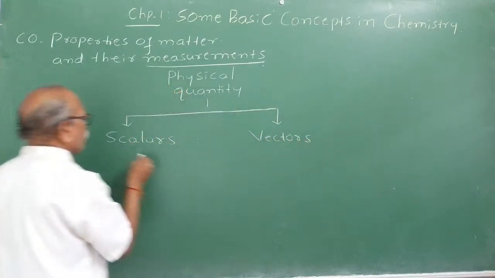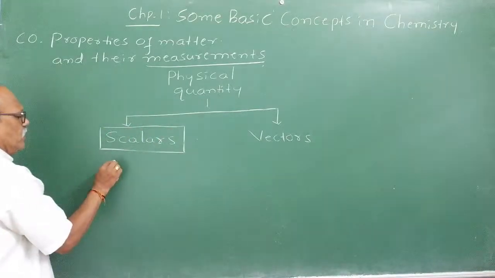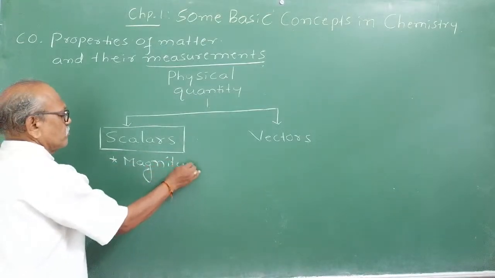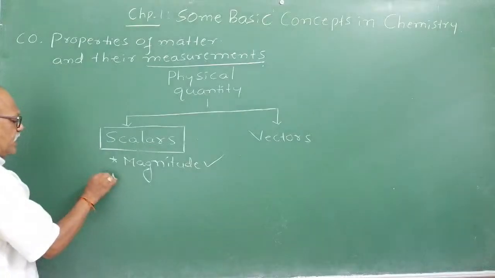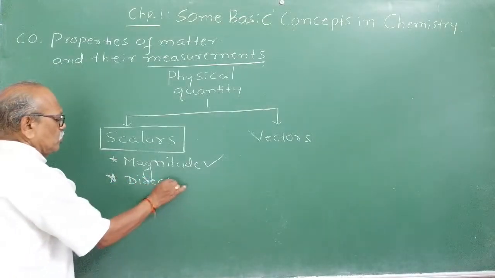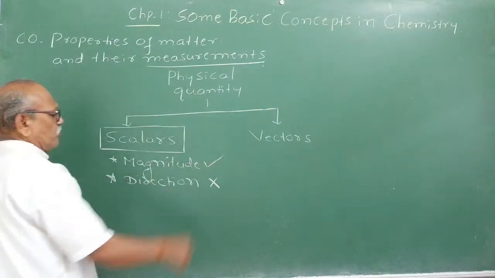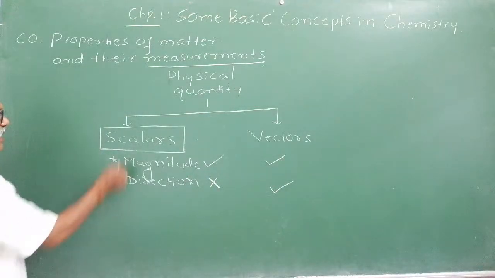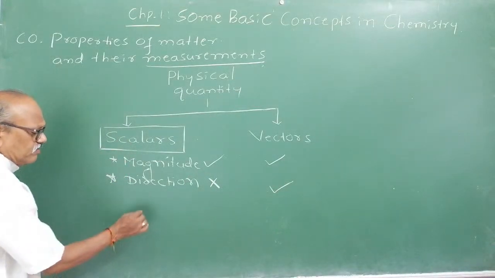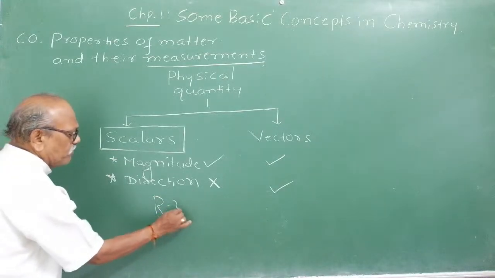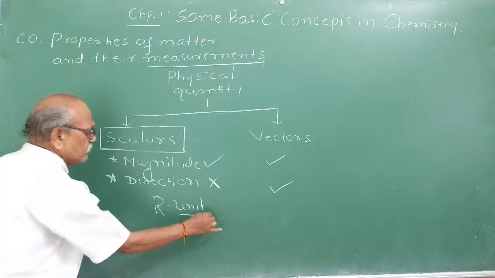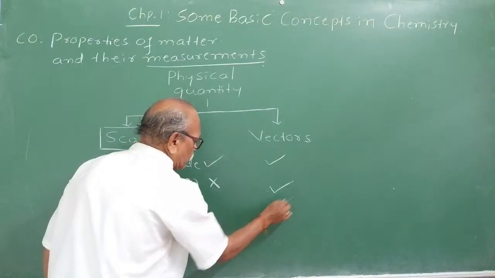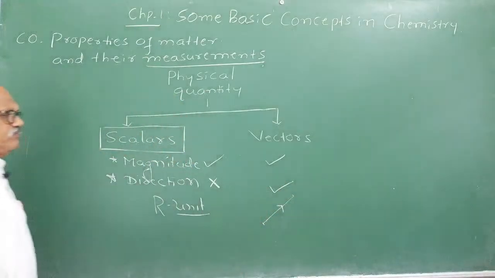Scalars are physical quantities which have only magnitude, no direction. Vectors have both magnitude as well as direction. Scalars are represented by a real number followed by a proper unit, and vectors are represented by a directed line segment. You will study this in detail in the mathematics vectors chapter.